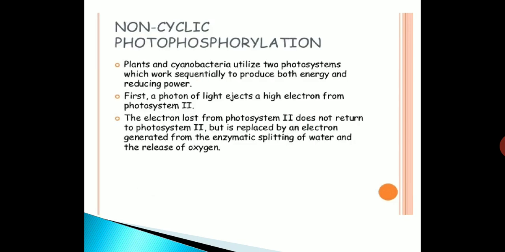Now we will discuss non-cyclic photophosphorylation. Plants and cyanobacteria utilize two photosystems which work sequentially to produce both energy and reducing power. First, a photon of light ejects a high energy electron from photosystem II. Second, the electron lost from photosystem II does not return to photosystem II, but is replaced by an electron generated from the enzymatic splitting of water and the release of oxygen.